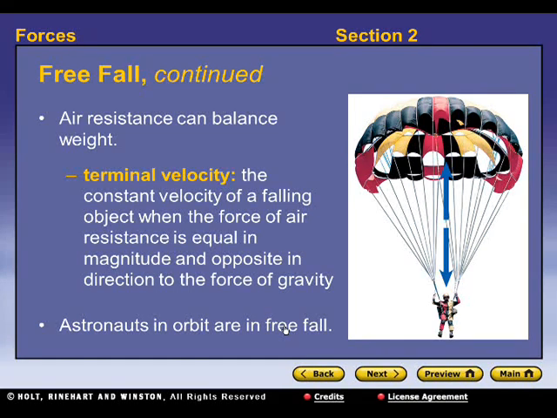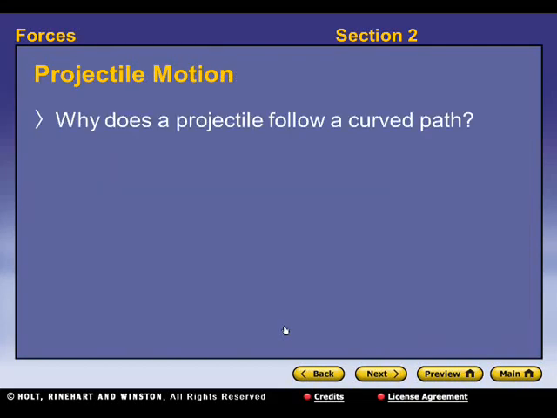Astronauts in orbit are constantly in free fall. They're going around the Earth. It's almost like they're trying to fall to Earth, but the Earth is round, so it keeps pulling them around.